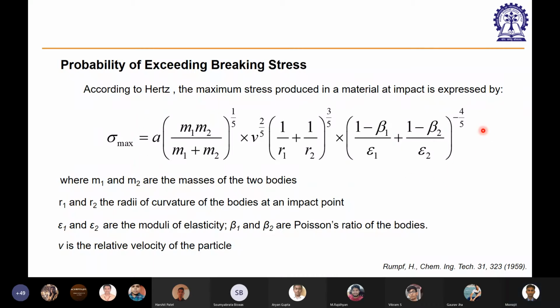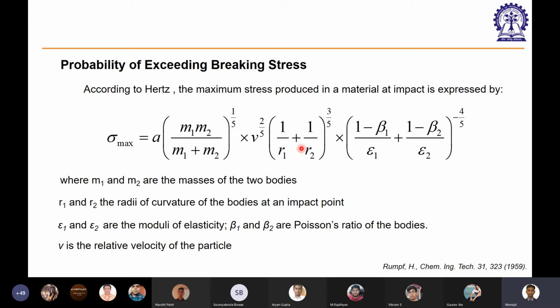These are factors of the information of the solid, but if you know the information of your feed, you can estimate this sigma max. You can see this is a big equation, but let's look into the functionality. Here m1 and m2 are the masses of the two bodies hitting each other. In the case of the jaw crusher, if the particle has mass m1, then m2 would be the mass of the arm of one jaw, or of two jaws if you want to take both into account.